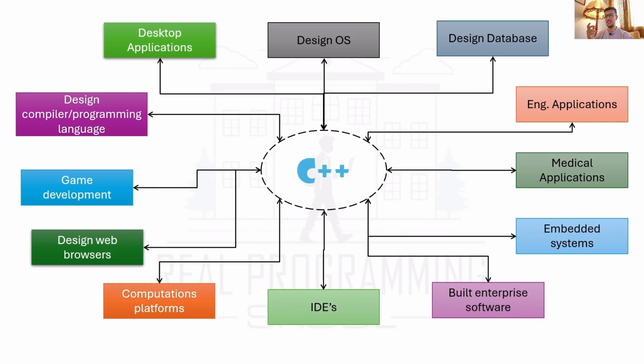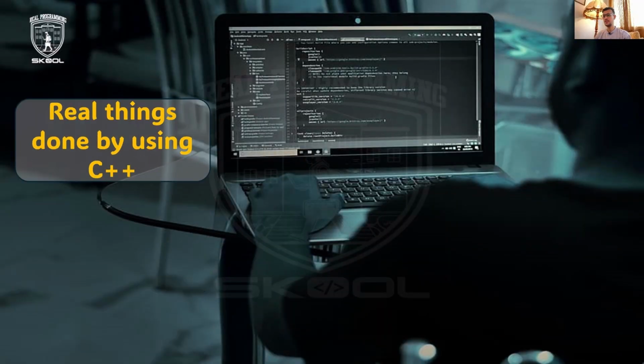And there are computation platforms and IDEs such as Visual Studio that you will use in the next course, and how to program and solve problems and write algorithms on it using IDEs. There are a lot of IDEs, but we use Visual Studio, which is the best. So all these things you can build using programming in C++. So these are real things done by using C++.